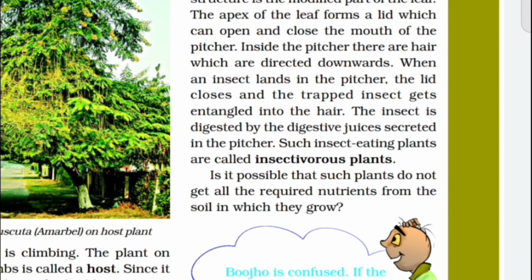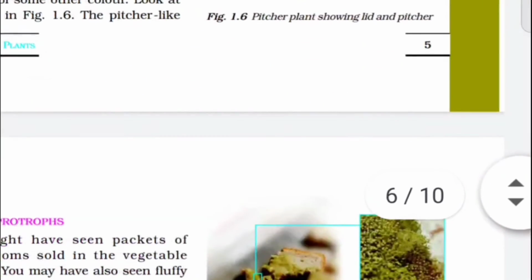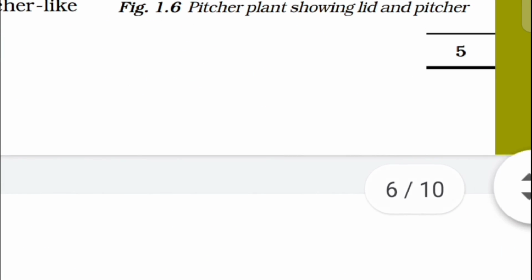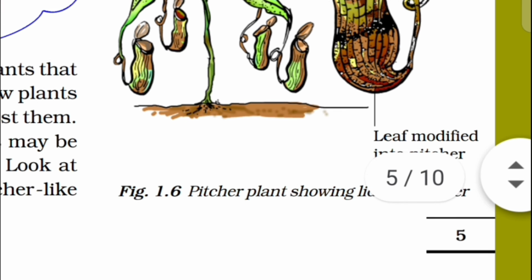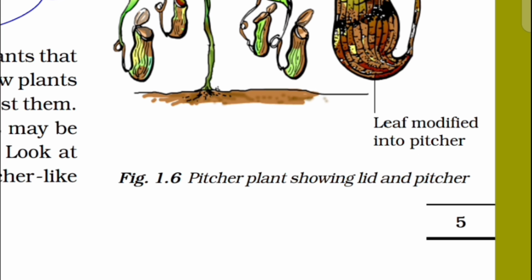This is called the pitcher, so this is called the pitcher plant. The lid can open and close the mouth of the pitcher. When the plant traps food, the lid is closed.